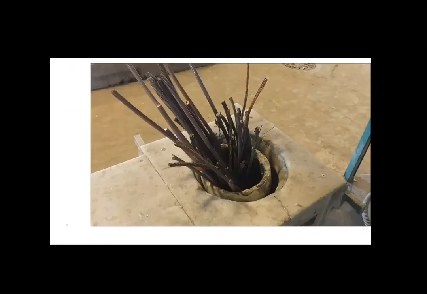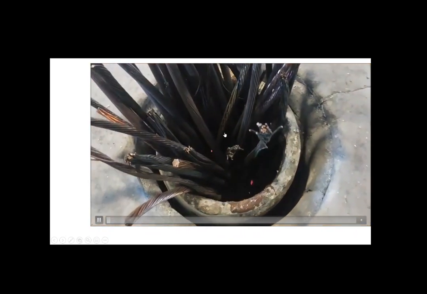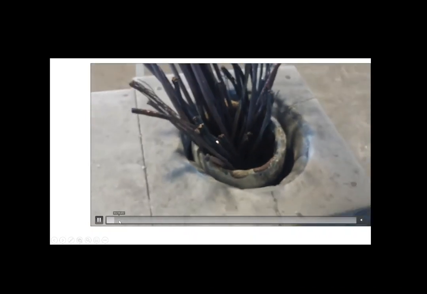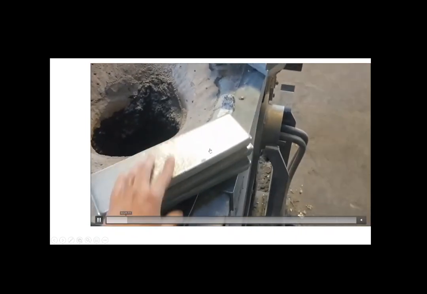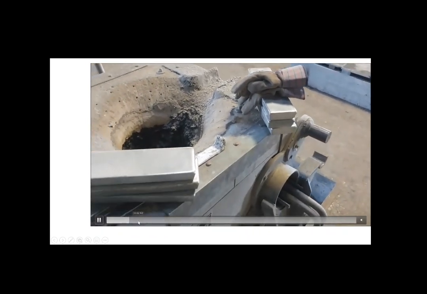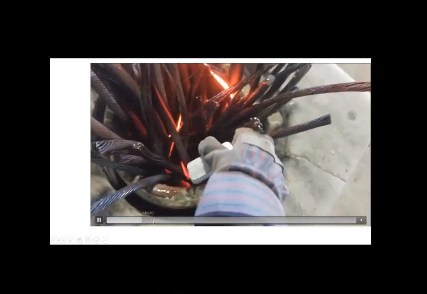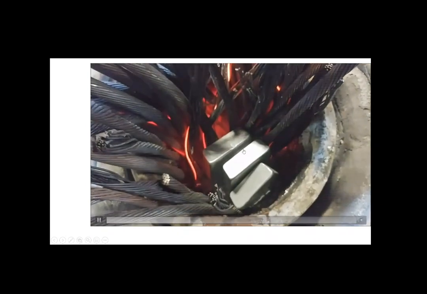So this is a short video of how to make the alloy. These are some scraps of copper. They put it in a furnace, so they heat it up. And then we have some bars of zinc, that's zinc. He will add the zinc to the copper and he heats all of them together until they become a liquid. As you see here, he will leave them until they start to melt down here.